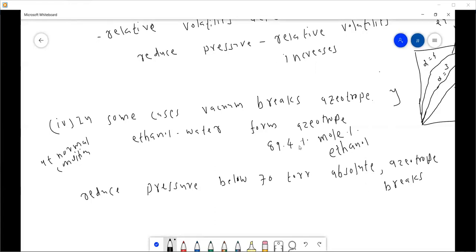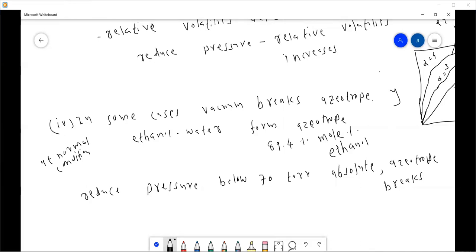So the separation between ethanol and water becomes easy, and it requires only a single column. To separate ethanol and water, as it forms the azeotrope, azeotropic distillation is required, which requires more columns, and an entrainer is also required. The overall cost will be increased if you use azeotropic distillation.